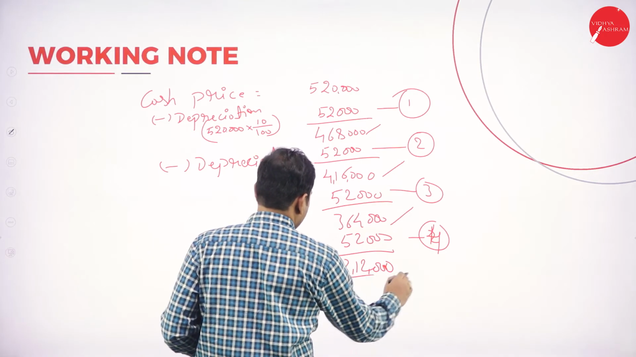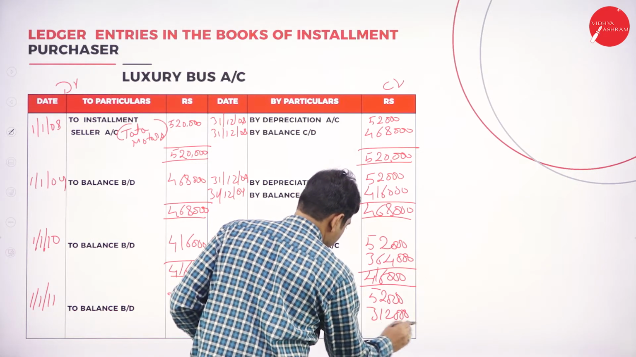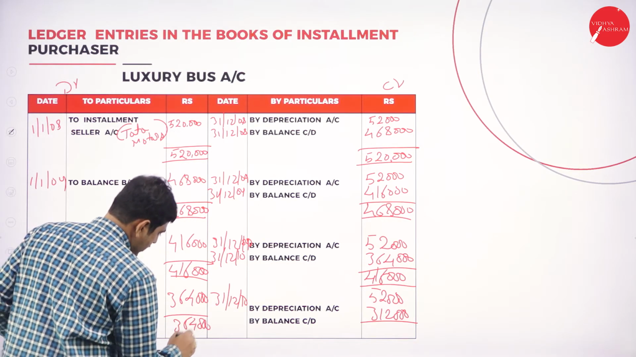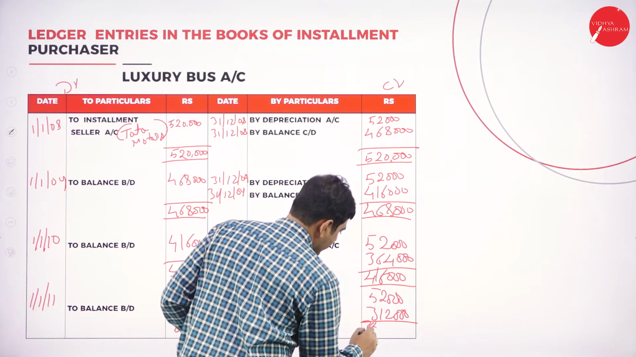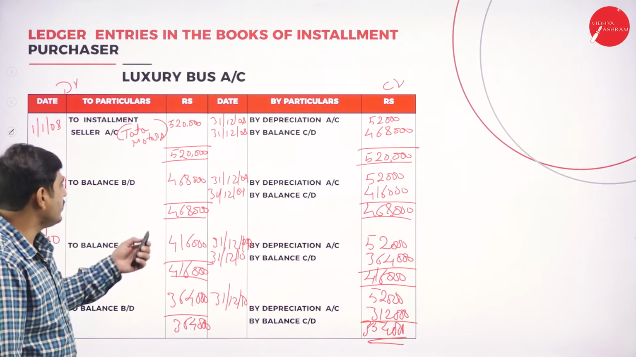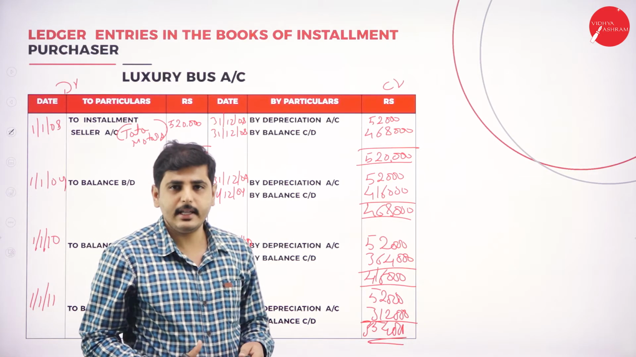What is the last year? 3,12,000. The amount will be tallied for 3,64,000. Here also 3,64,000. So the amount will be tallied like this. We have to do the same for the asset account. Now let's go to the next slide.